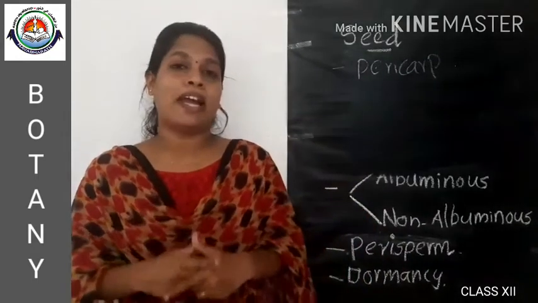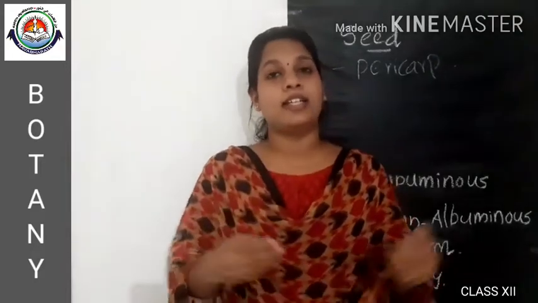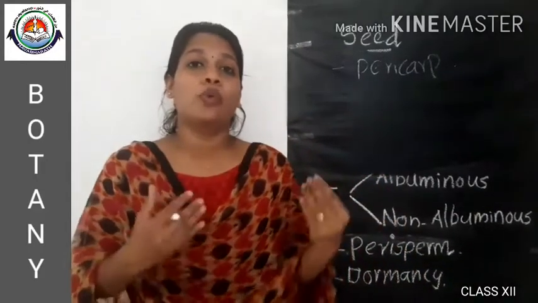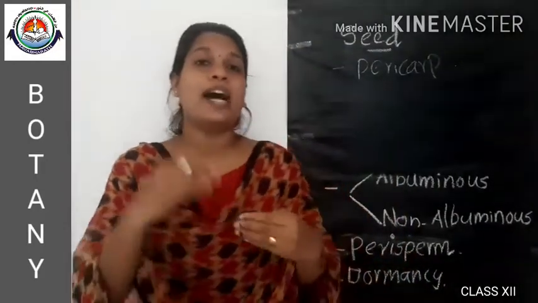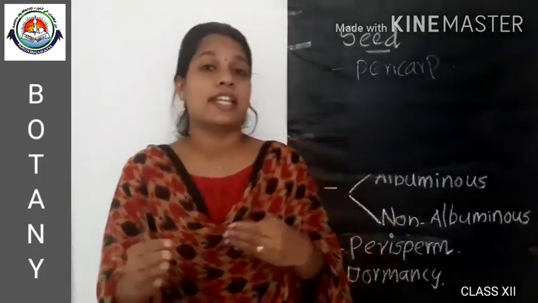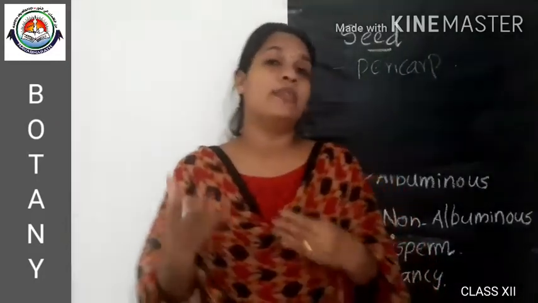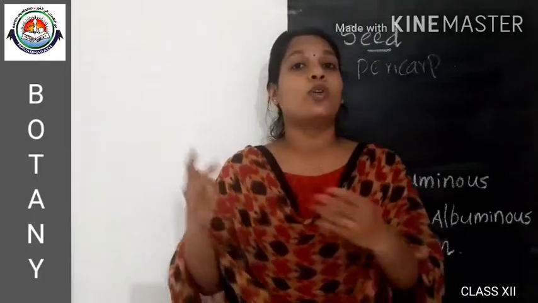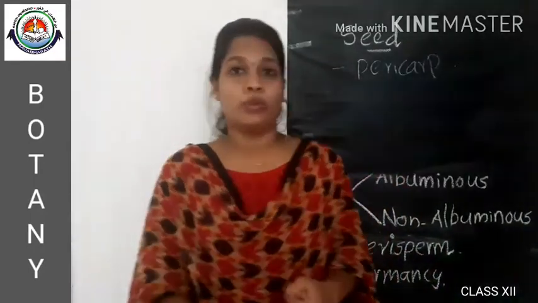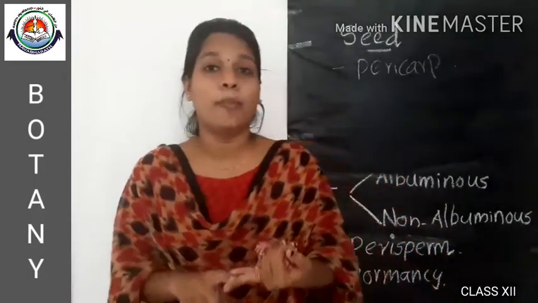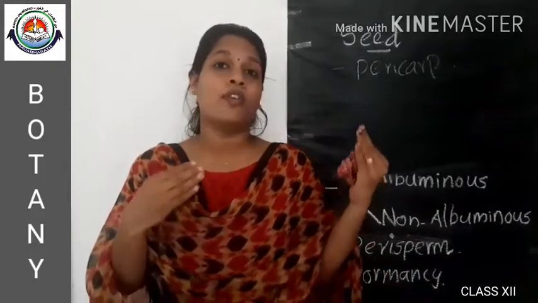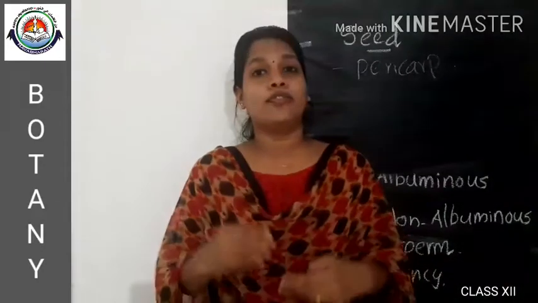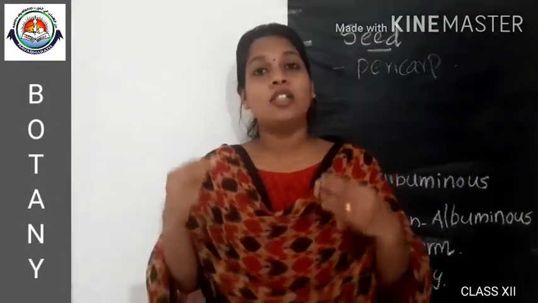And in most plants, the floral parts degenerate during the formation of a fruit. As we know, the fruit develops from the ovary, all the other floral parts get degenerated and the ovary matures to become the fruit. And in some exceptional cases, the thalamus also contributes to the formation of a fruit. In the case of apple, strawberry and cashew, the thalamus of the flower contributes to the fruit. So that kind of fruit is called a false fruit.